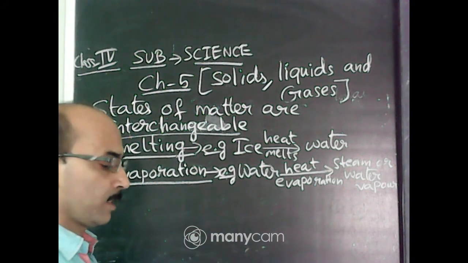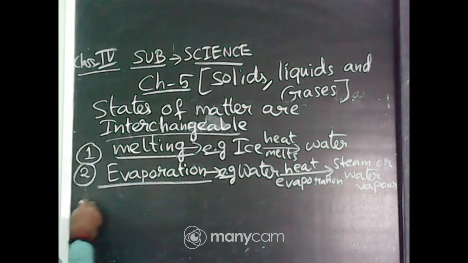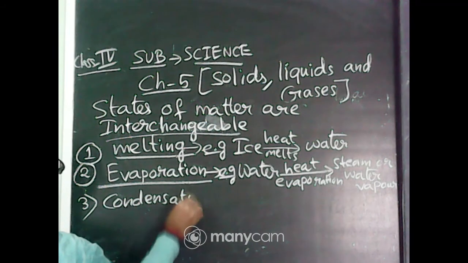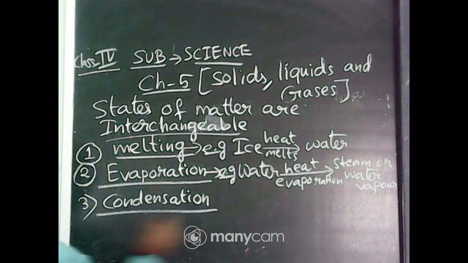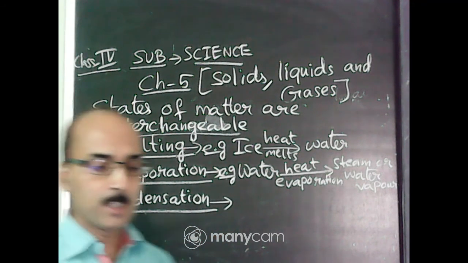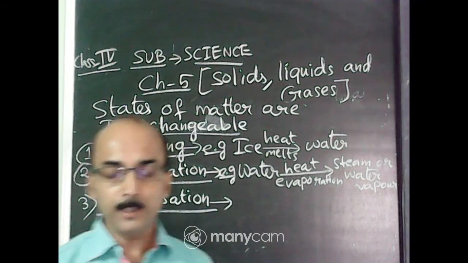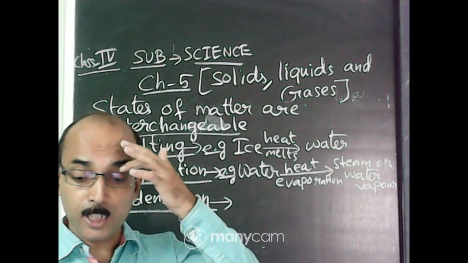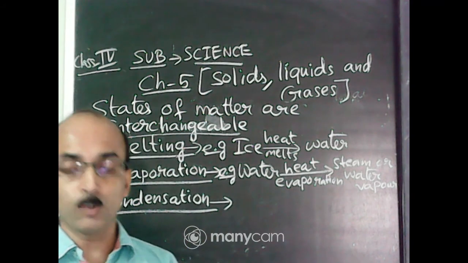Okay. Then the next process is condensation. So what is condensation? See here, on cooling, steam, that is gas, changes into water, that is liquid.